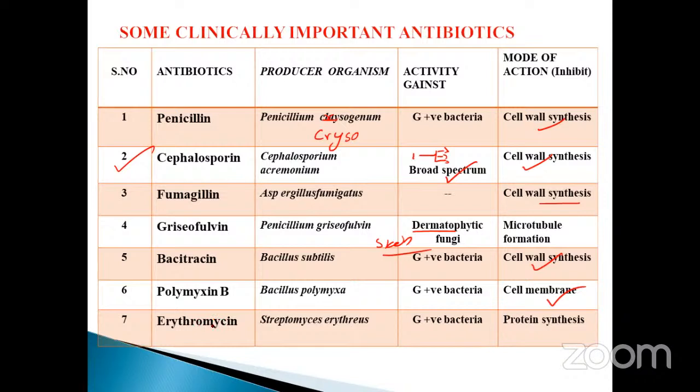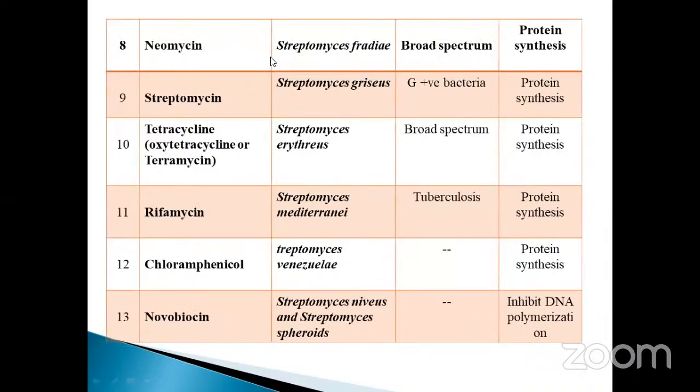Erythromycin, we already saw it. Streptomyces erythraeus, gram-positive bacteria. Protein biosynthesis is inhibited, because protein biosynthesis is essential for the production of new organisms. So when protein biosynthesis is completely inhibited, the new organisms will not be produced and will not undergo further development. That's why erythromycin is used. And also neomycin, that is very, very important. Streptomyces fradiae, broad spectrum, protein biosynthesis inhibition. And also Streptomyces kanamyceticus, gram-positive bacteria, protein biosynthesis.